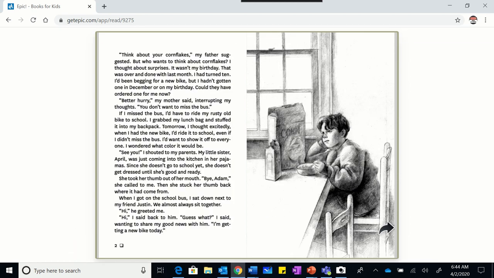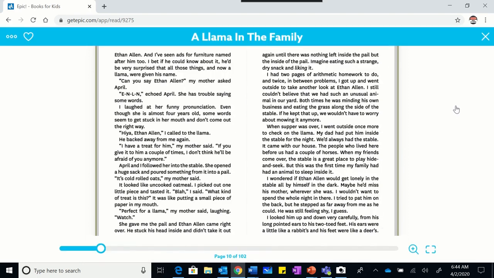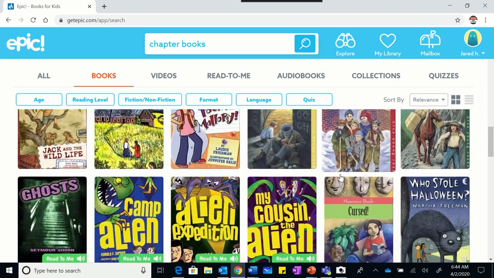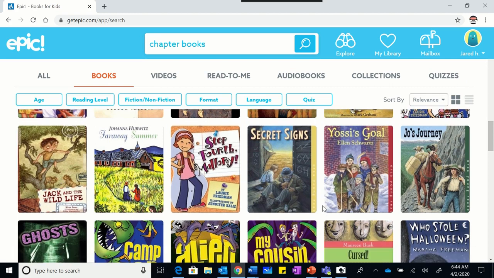So I'm just going to, obviously you would spend some time reading this to get an idea if you like the flavor of the book, if you like the level of the book. I probably would not pick this book, A Llama in the Family, just because. This book would look like it would interest me, Jack and the Wildlife, so I would click on that. I'd spend some time reading through the books.